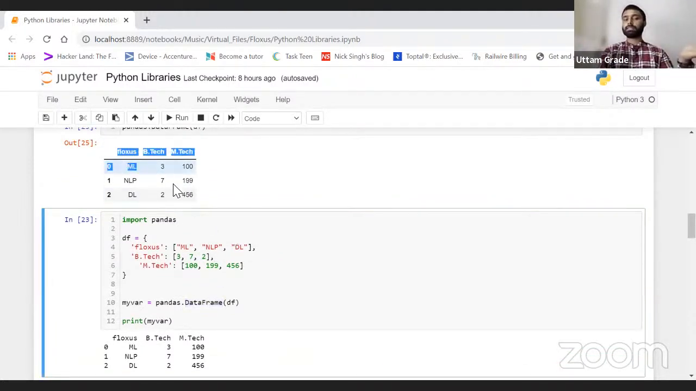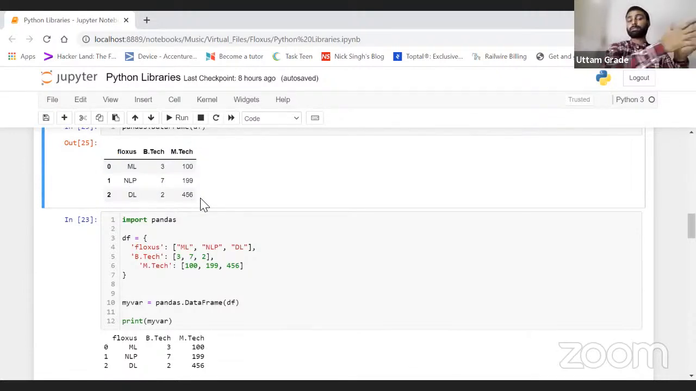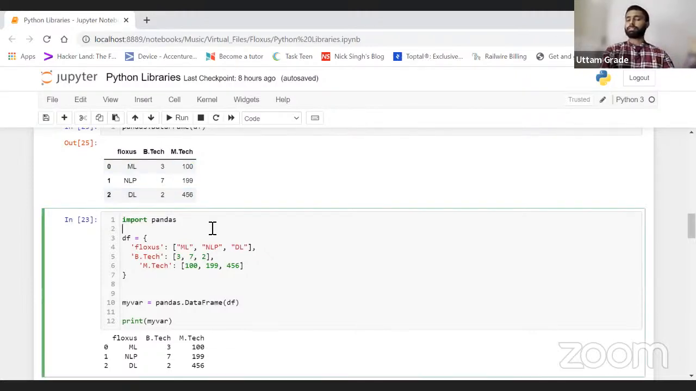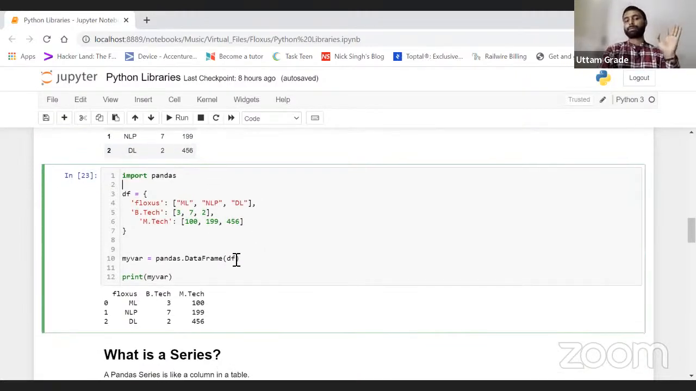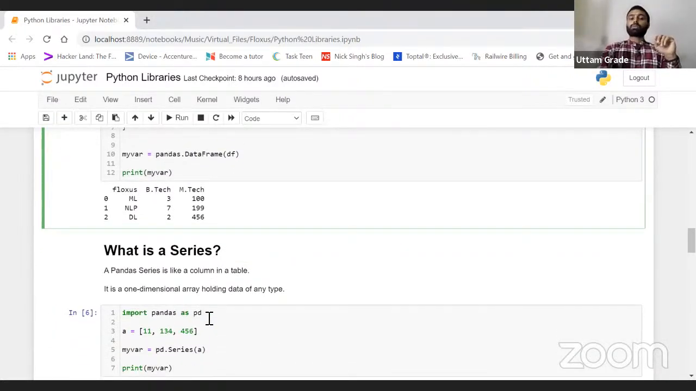The same tables we have in Excel as well, right? A person who doesn't know what Excel actually is can easily understand, okay, Floxus is a column which contains ML, NLP, deep learning, BTech 3 7, any kind of data we have, right? In a simpler way. Okay, now we have talked about one function, pandas DataFrame, right? Now what is a series we have?